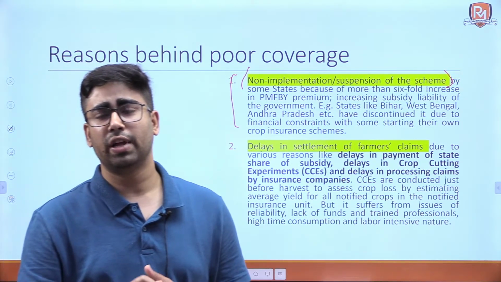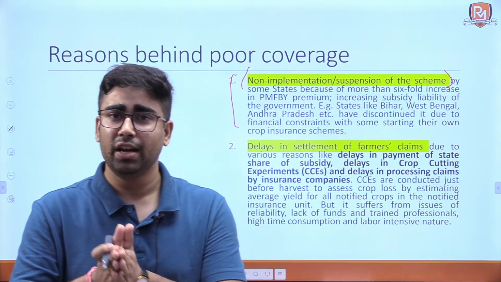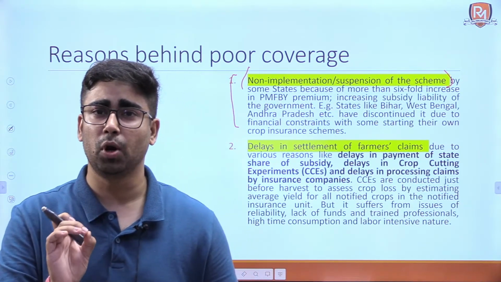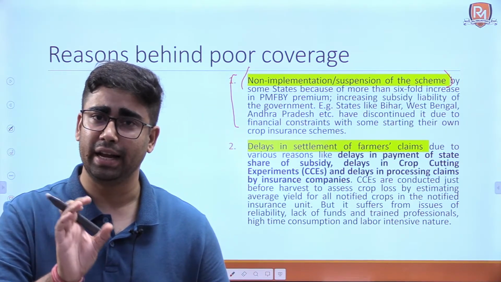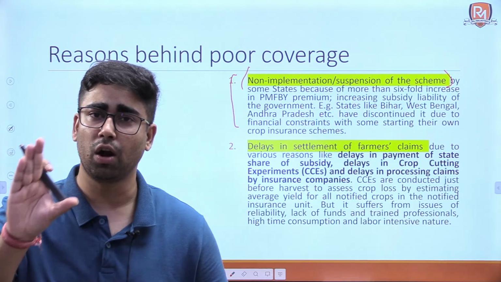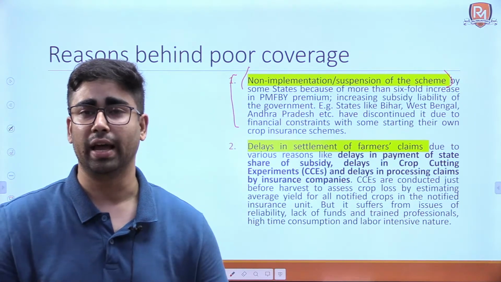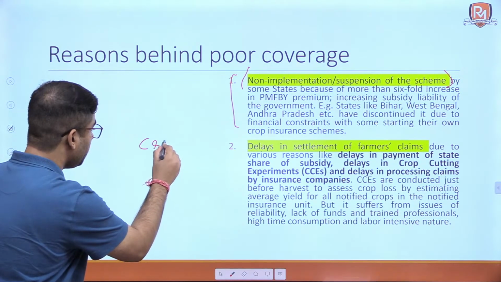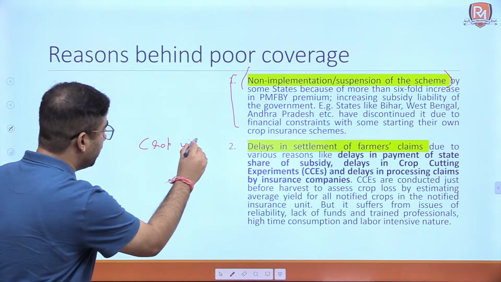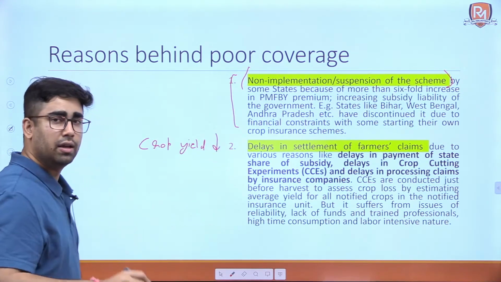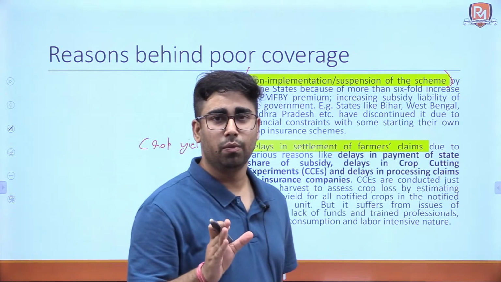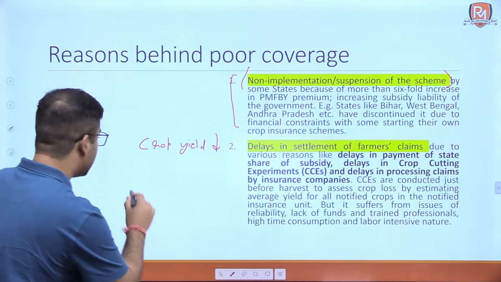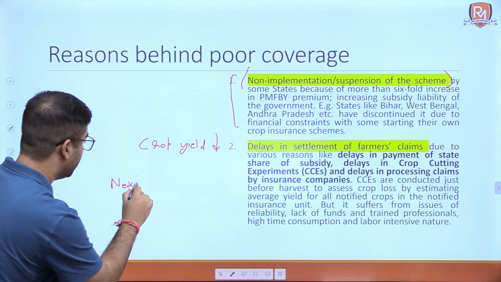The second reason for the delay may be the delay in crop cutting experiments, that is the assessment of the crop losses. There may be delay in assessing these as well. That is why there is delay in overall payment. Now see, your crop yield fell, because of which the farmer is getting less income than he or she could have got. Okay, now the next cropping season started,